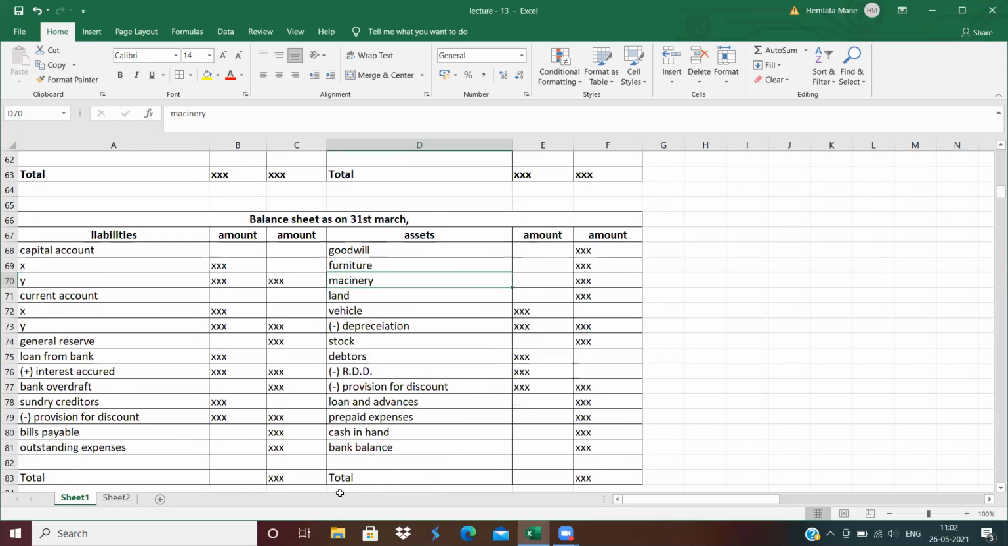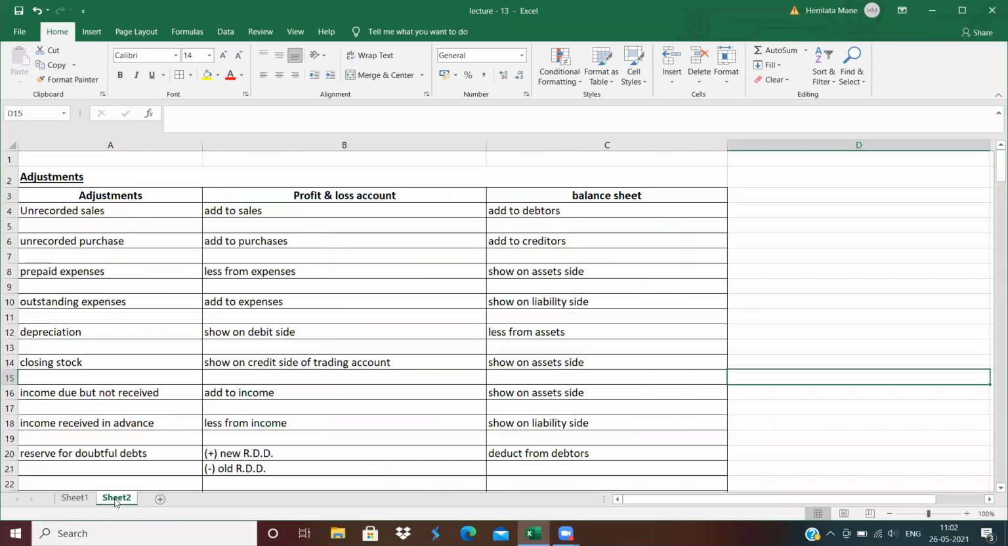Clear? Now, we will discuss some adjustments which are very important for solving the problems. First adjustment, unrecorded sales. If you sold goods to the partners or to a customer, but the sale is not recorded in the books, then what will be the entry? Sales, first effect, add in sales, and second effect, add in debtors. Next, unrecorded purchase. First effect, add in purchase. Second effect, add in creditors.